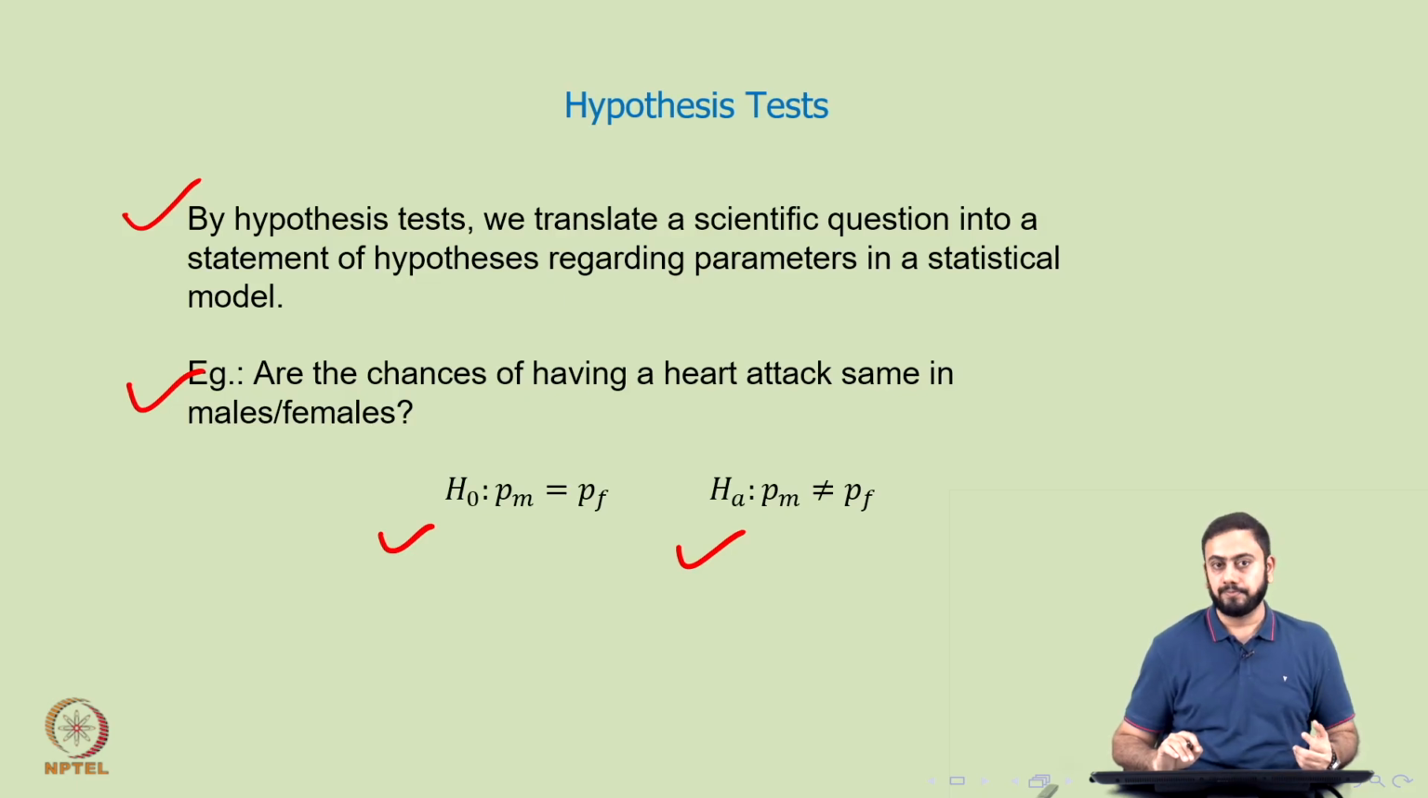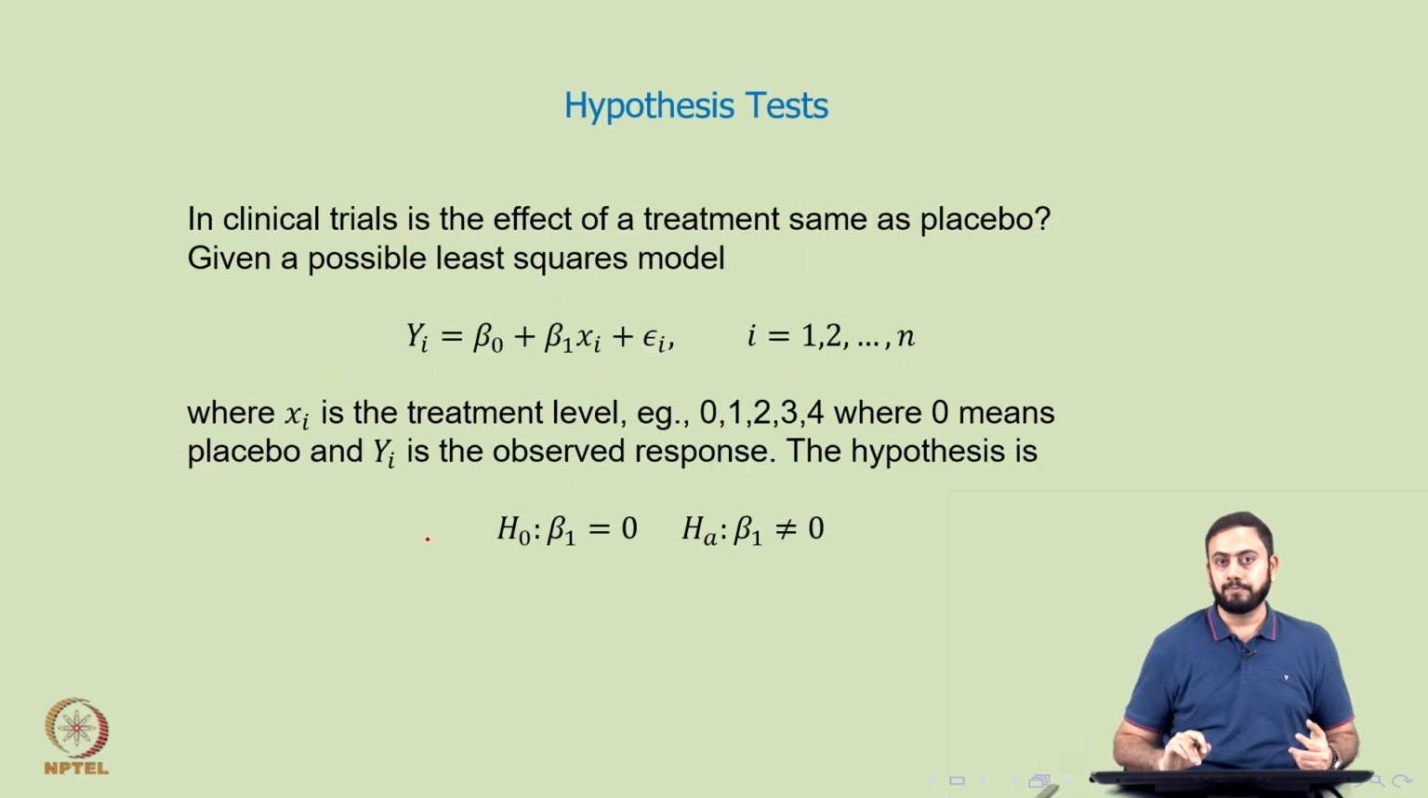If you go back to the problem statement, we are trying to find out whether the chances of having a heart attack are the same in males or females, and hence my null hypothesis would be that they are equal. The probability of having a heart attack in males is exactly equal to the probability in females. On the other hand, the alternative is simply that they are not equal, so PM is not equal to PF. The probability that a male gets a heart attack is different from the probability that a female gets a heart attack.